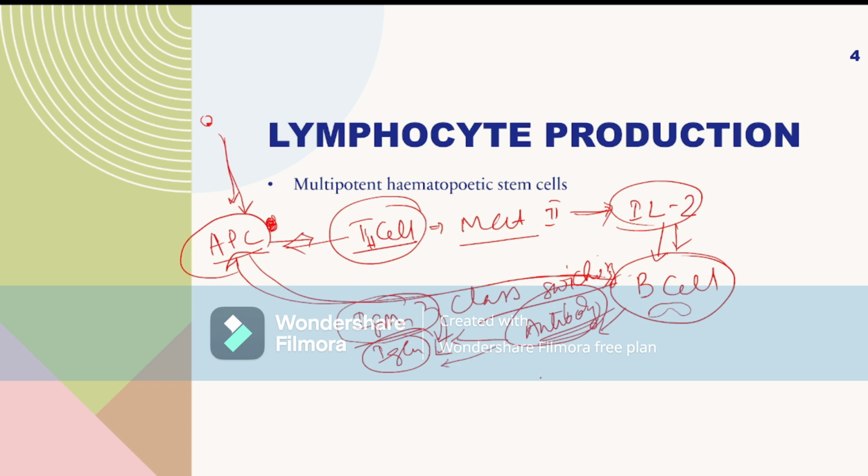There are different types of genes present in B cell. As we know, the antibody has the light chain and the heavy chain. The first portion of the light chain and the first portion of the heavy chain produce the variable parts, and the rest are the constant part.